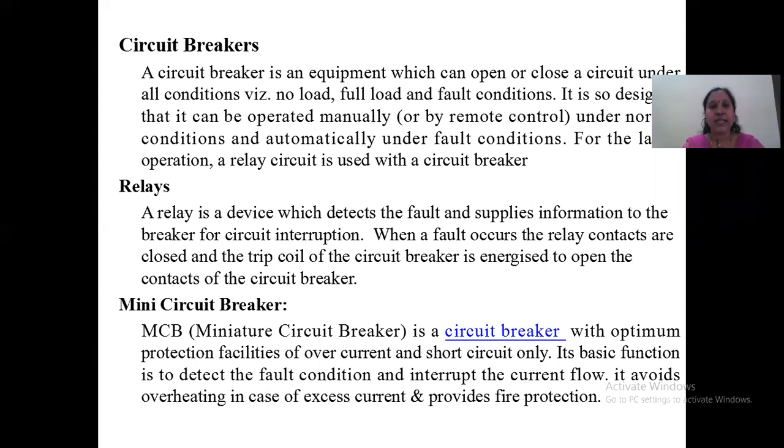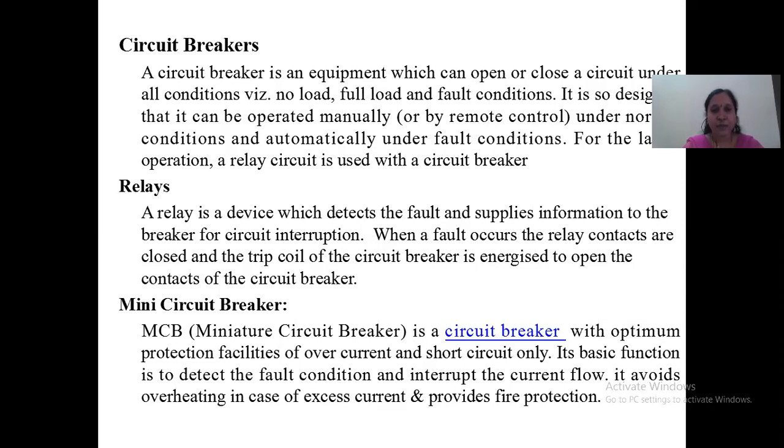Next, coming to the relays. A relay is a device which detects the fault and supplies the information to the circuit breaker for the circuit interruption. A circuit breaker alone cannot act on its own. There should be a relay circuit also for the operation of the circuit breaker. This relay senses the fault and gives the information to the circuit breaker for the breaking of the circuit.